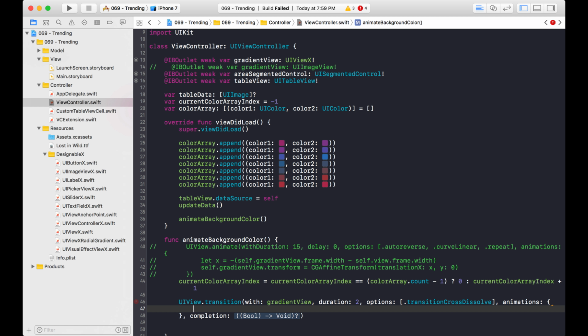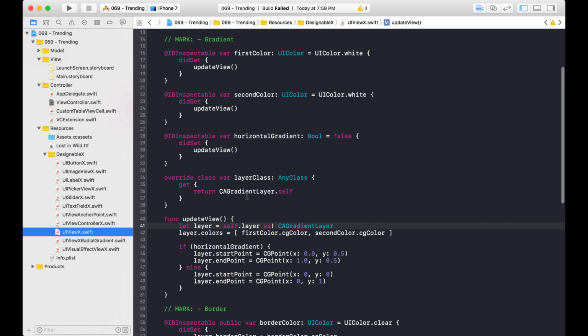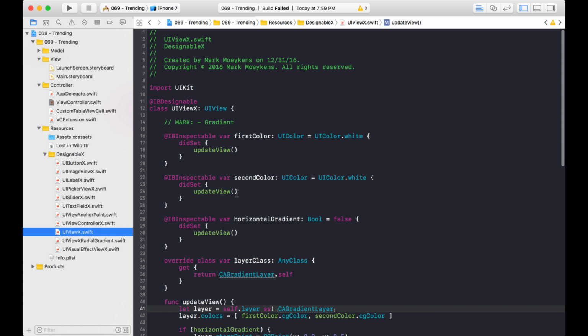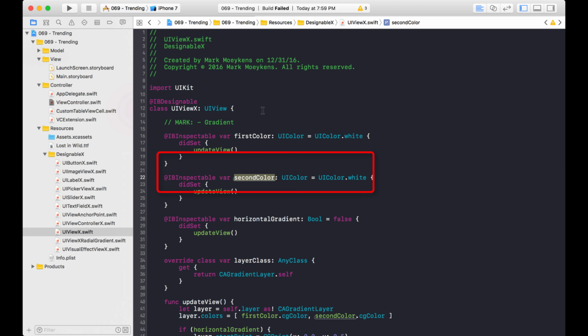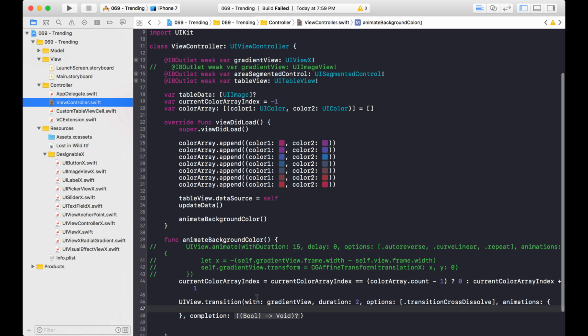And this is where we're actually going to put our animation. Remember when I showed you that UI view? I created 2 properties, one for the first color and one for the second color of our gradient. So that's what we're going to change right here.